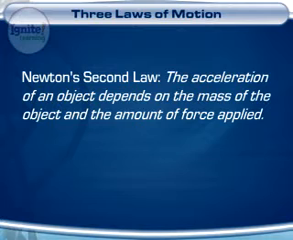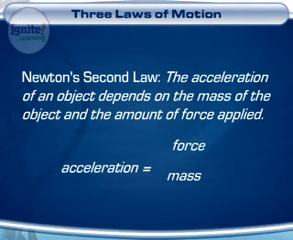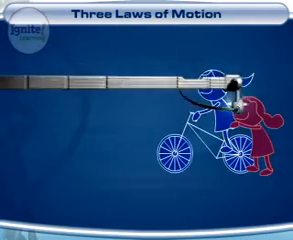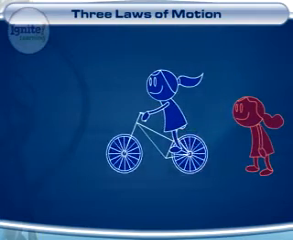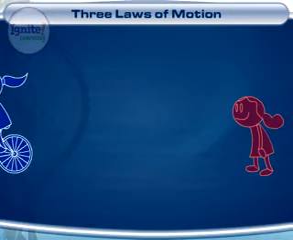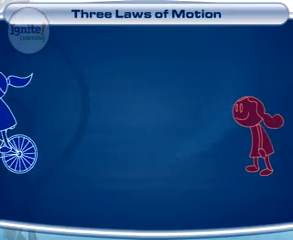The acceleration of an object depends on the mass of the object and the amount of force applied. Well, we know that to get an object moving, we have to apply an unbalanced force. Newton's second law says that a larger force will cause an object to accelerate faster than a small force will. If you're on a bike and a friend pushes you gently, you speed up slowly. But if she pushes really hard, you speed up really quickly, right? The larger the force, the faster the acceleration.